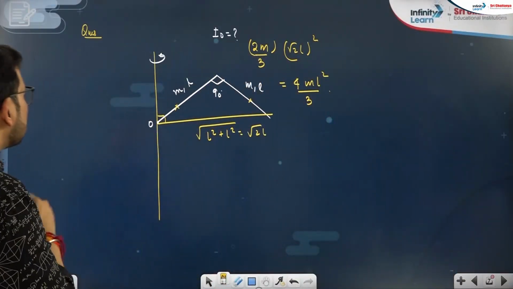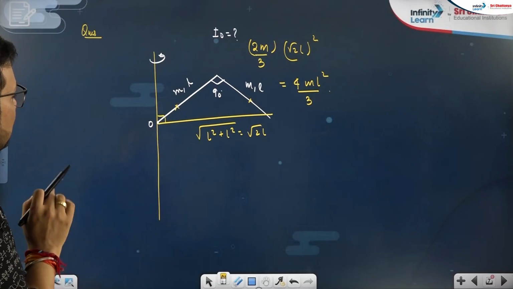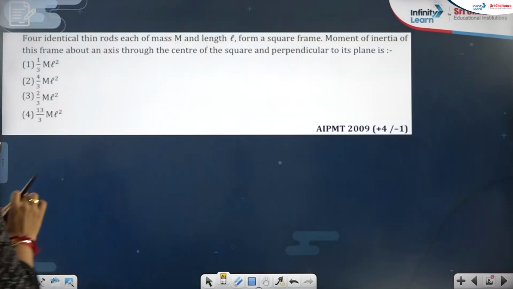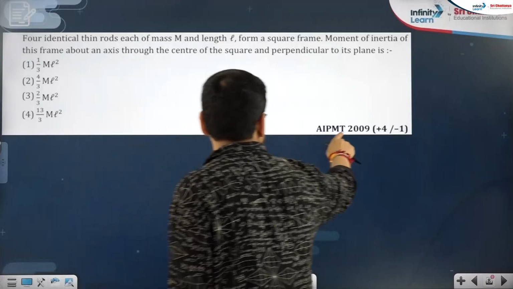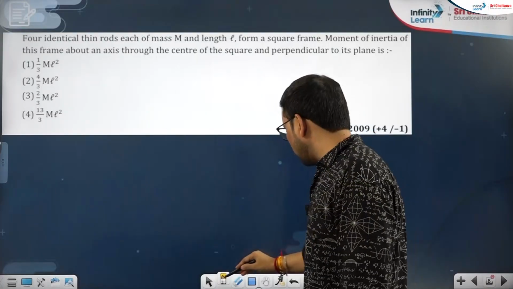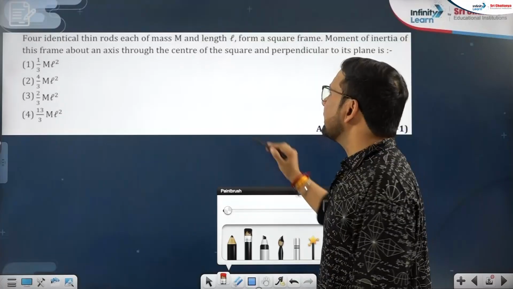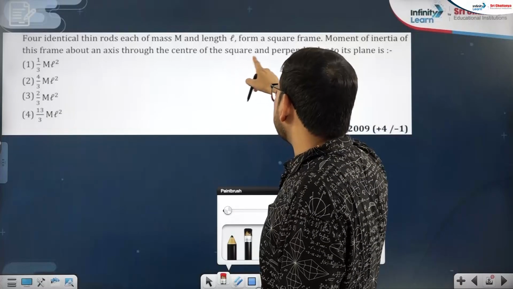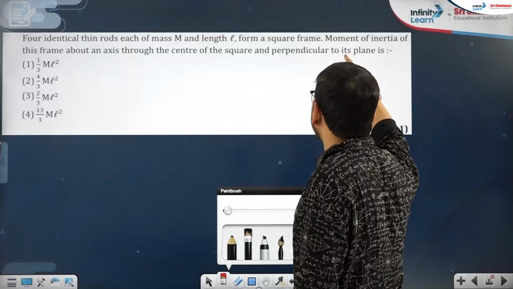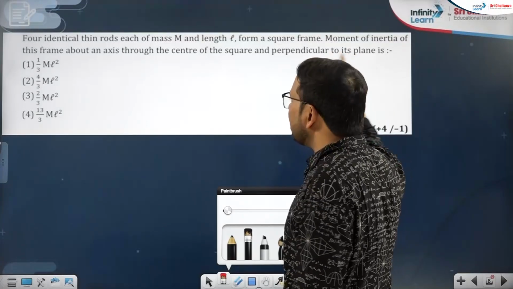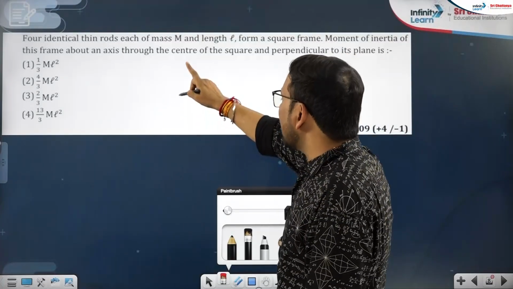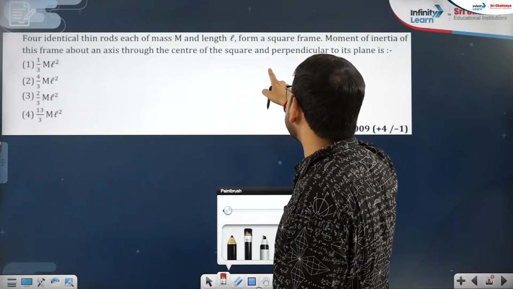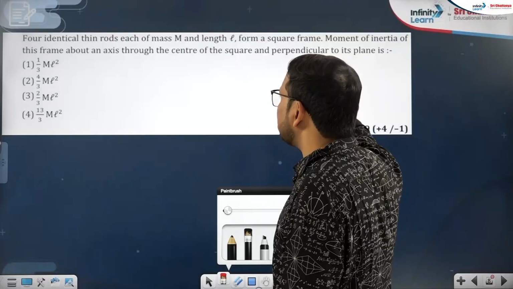Now, if you will see the next one, one question we will solve on this. The question is this, AIPMT 2009 question. See this: 4 identical thin rods, each of mass m and length L, form a square frame, and we have to find the moment of inertia about an axis through the center of the square and perpendicular to its plane.